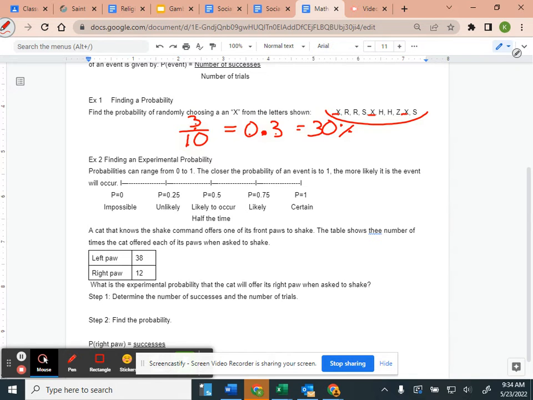You could have 10 over 10, which would equal 1, which would equal 100%. So you could get 100% if you have all favorable outcomes, but it will never be bigger than 100%.